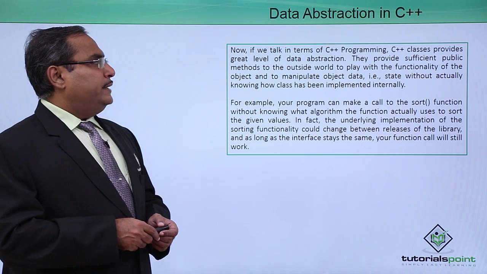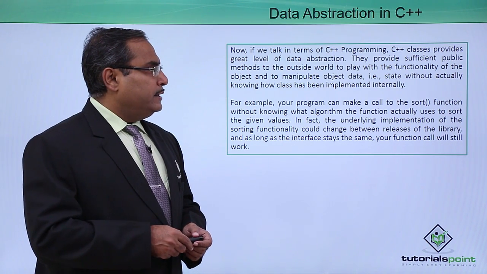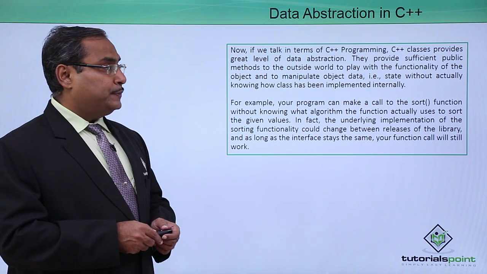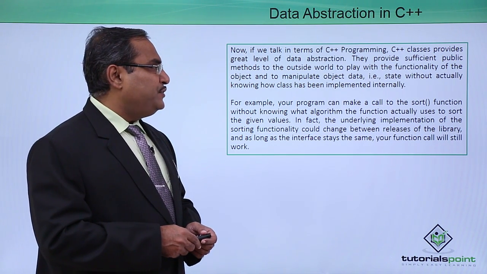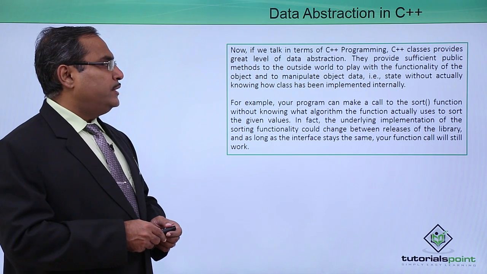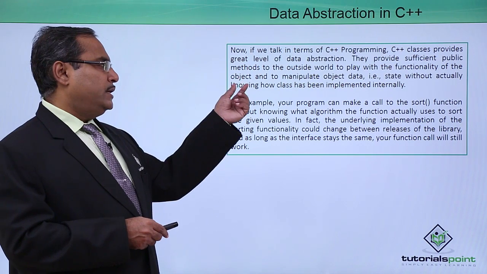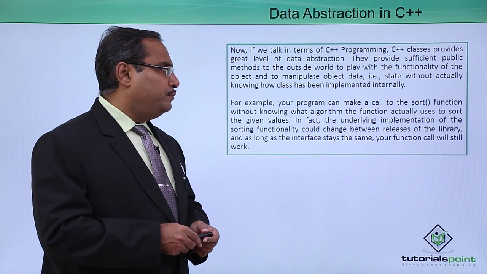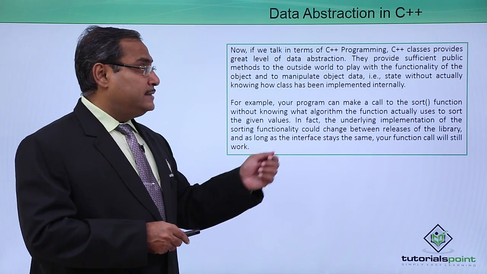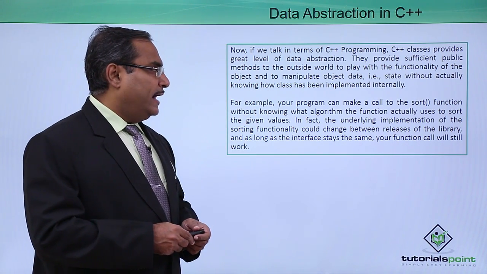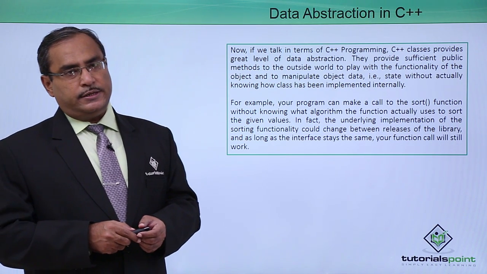Now if we talk in terms of C++ programming, C++ classes provide a great level of data abstraction. They provide sufficient public methods to the outside world to play with the functionality of the object and to manipulate object data, that is, state, without actually knowing how the class has been implemented internally.